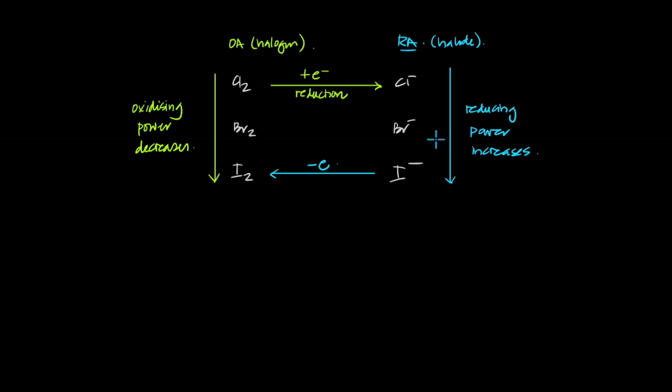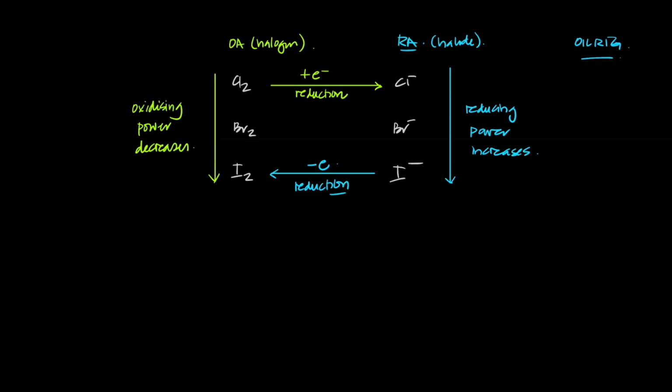The other way to remember this is when halides react, they go from negative to zero. So they have to lose electrons. Kick the negative out. When you lose electrons, that's oxidation. And you might say, well, how do I remember that? There's a mnemonic for that, which says OIL RIG. Oxidation is loss of electrons. Reduction is gain of electrons. This term right here is a mnemonic to help us remember that.